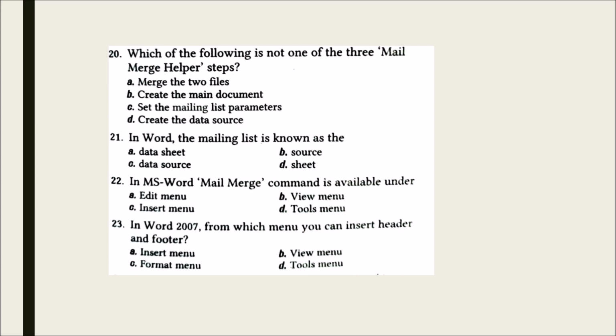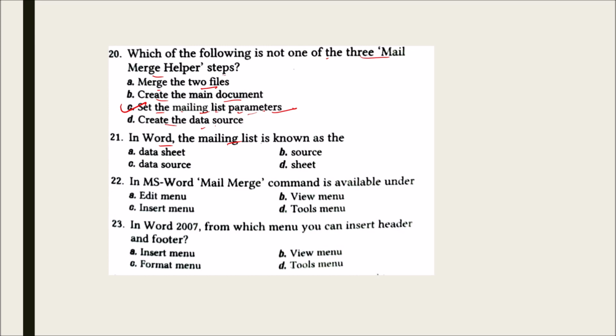Which of the following is not one of the 3 mail merge helper steps? Merge the 2 files, create the main document, set the mailing list parameters, create the data source. And the correct answer for this is C, that is set the mailing list parameters.